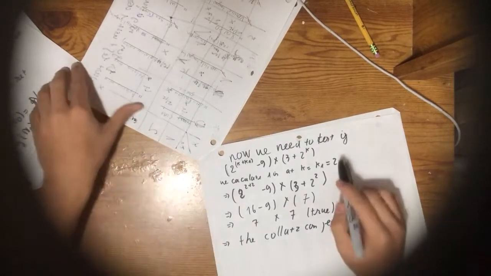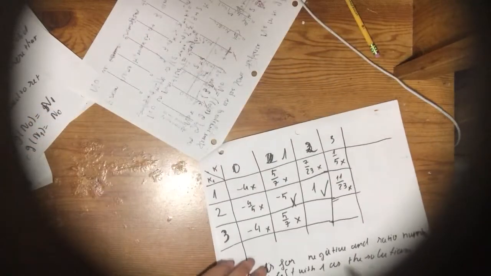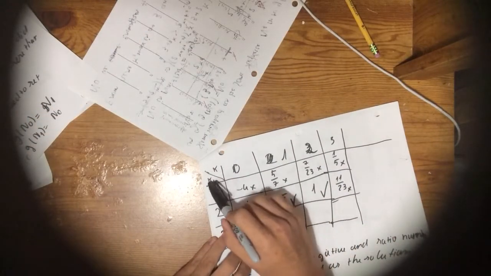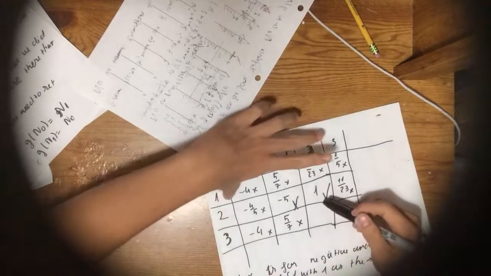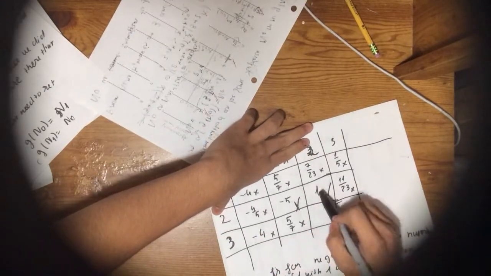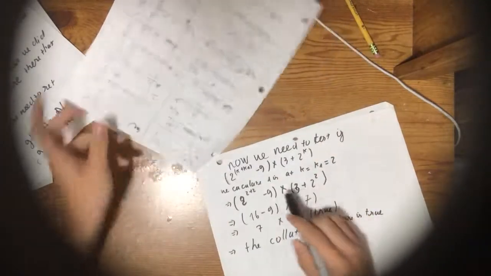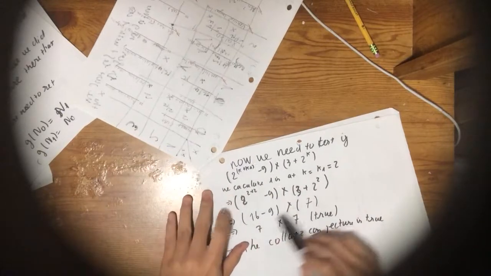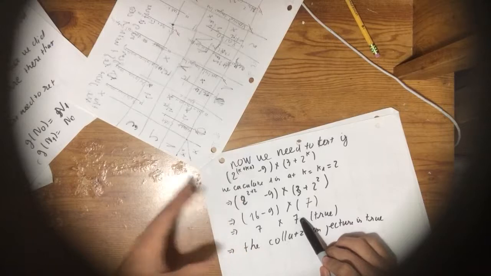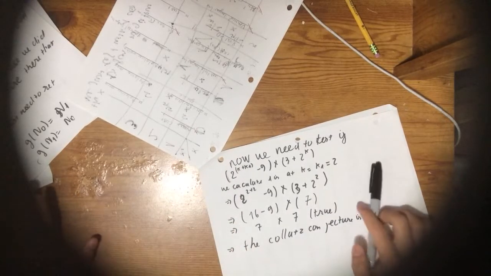Now we just need to test if the first condition is true, as I said before. We see this condition here is true. Then we have just one candidate, when k1 is equal to 2 and k2 equal to 2, and we substitute it in here, which is the first expression, and we get 7 divided by 7, which is divisible by 7, which is true. So the Collatz conjecture must be true. Thank you.